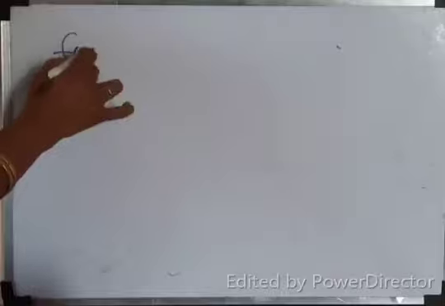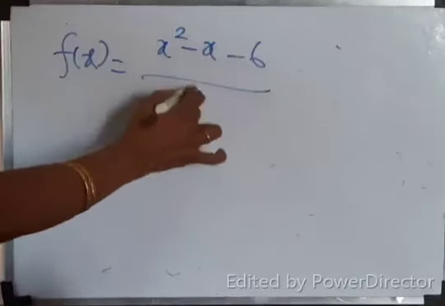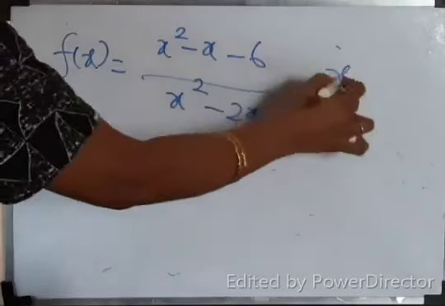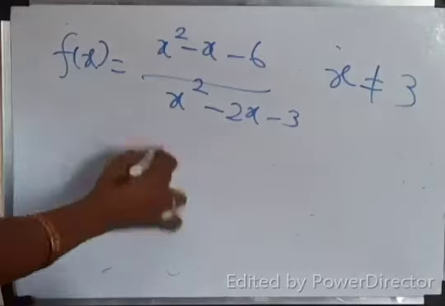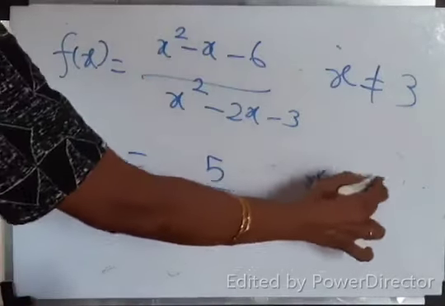Discuss the continuity of the function. That's all given. Discuss the continuity of the function f of x equal to x square minus x minus 6 by x square minus 2x minus 3 when x not equal to 3, which is equal to 5 by 3 when x is equal to 3.